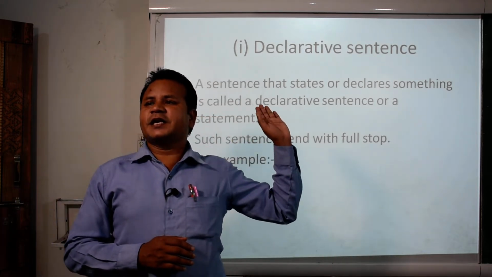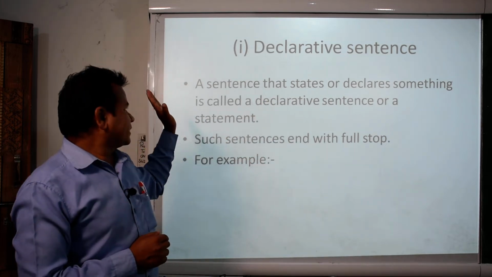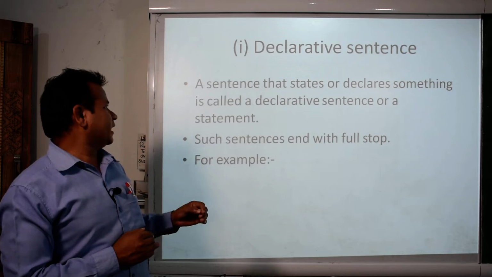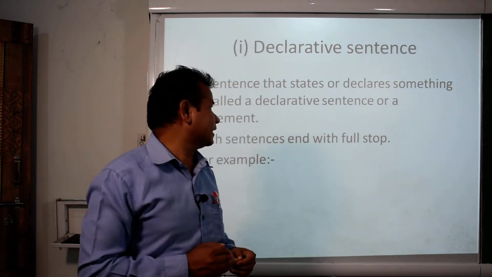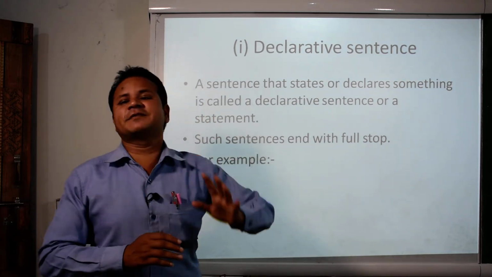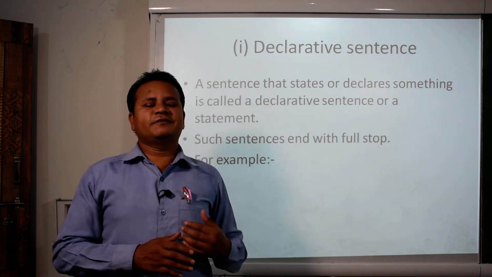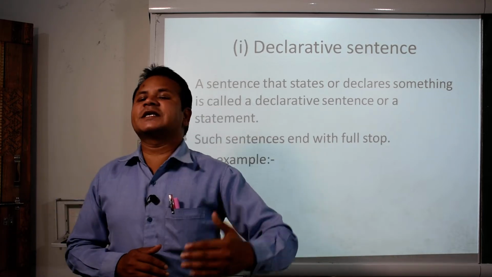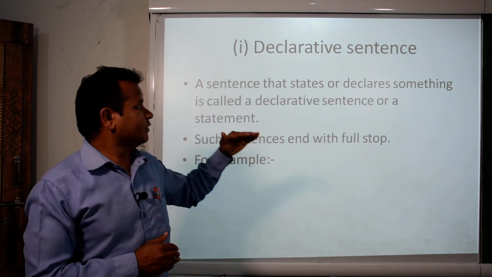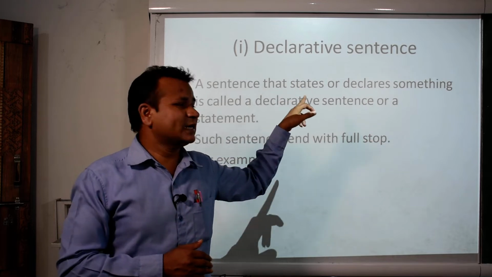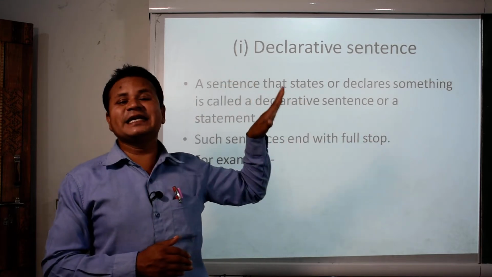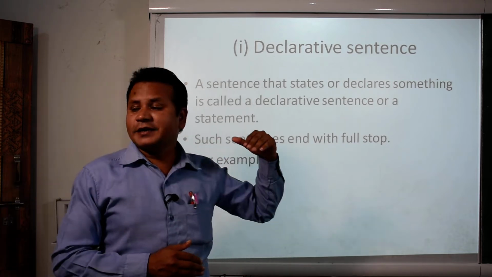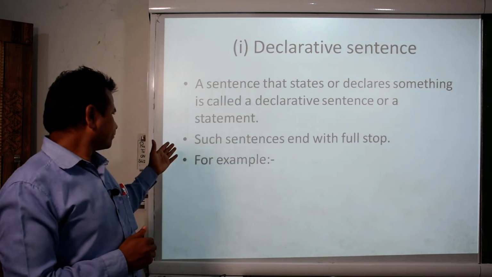Now let us see the definition of it. A sentence that states or declares something is called a declarative sentence or a statement. As I told you, if we make a certain type of statement or we declare something, that time we use this kind of sentence. It declares something or it makes a certain statement.